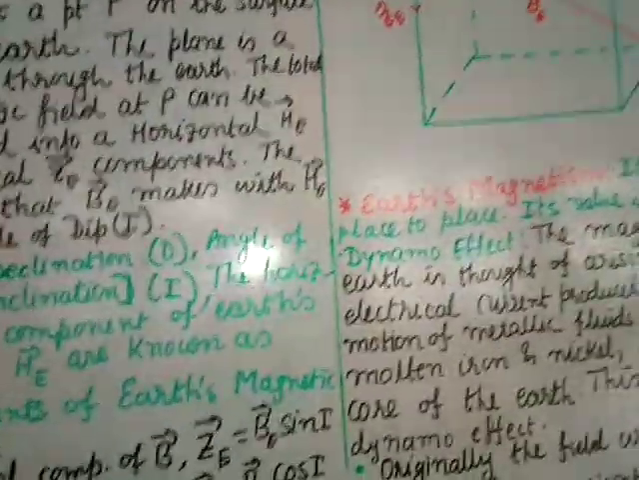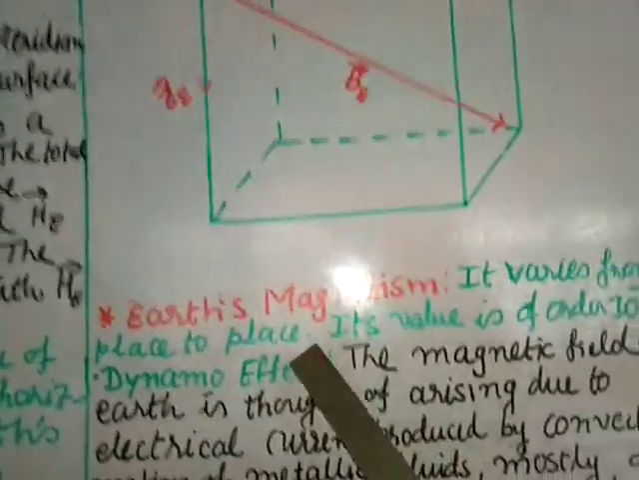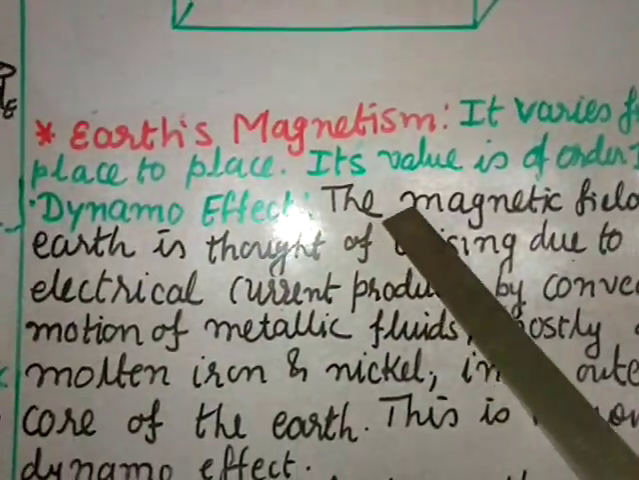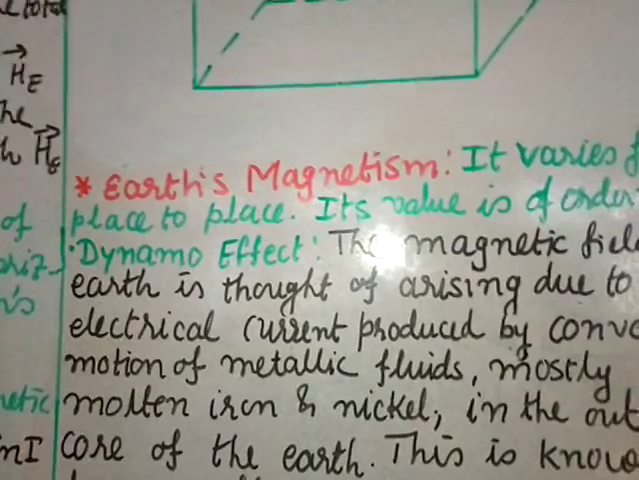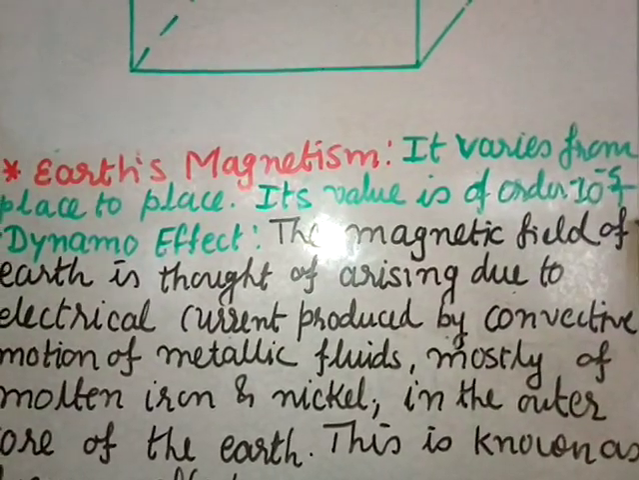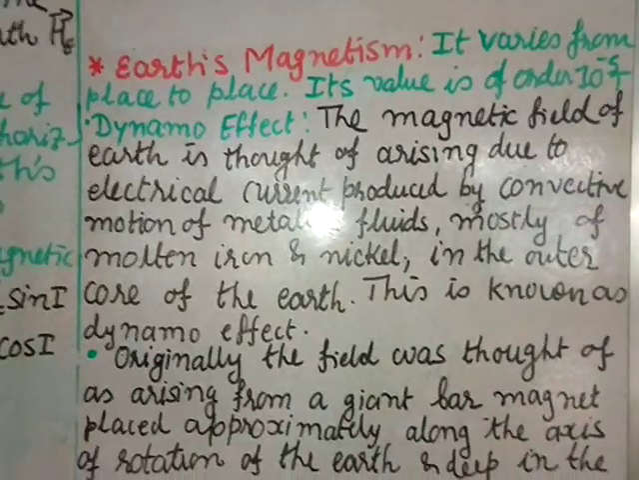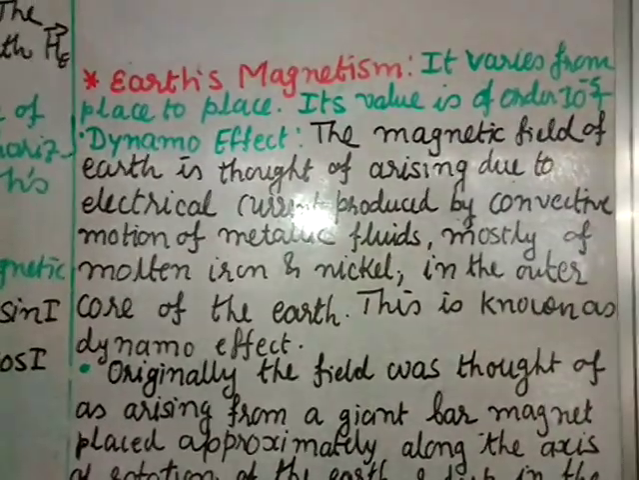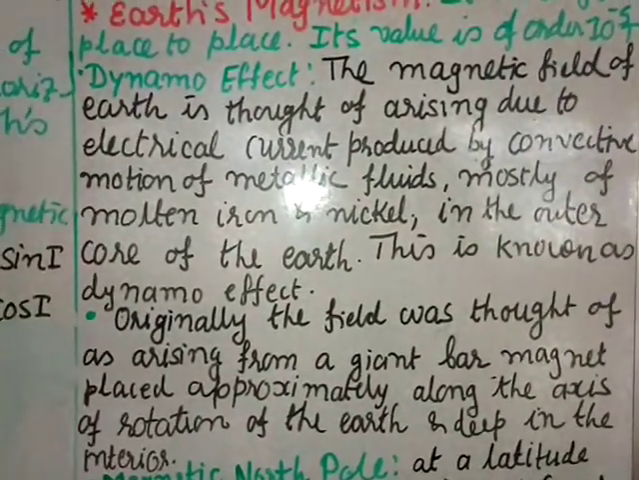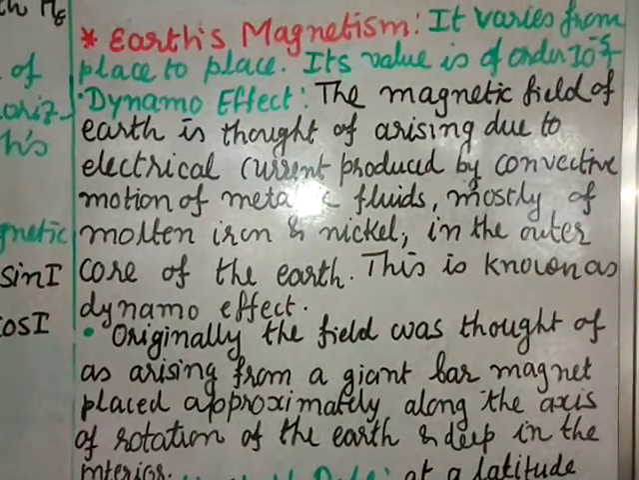Earth magnetism varies from place to place. So it has got different values at different places, and its value is of the order of 10 to the power minus 5 Tesla. Now Earth is also behaving like a magnet, and there are many hypotheses. In our textbook they have given us two, so we shall write those two first.